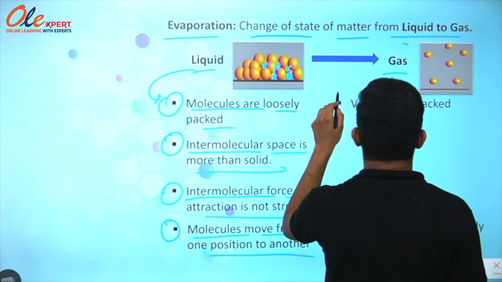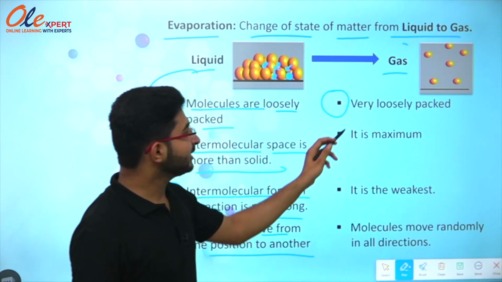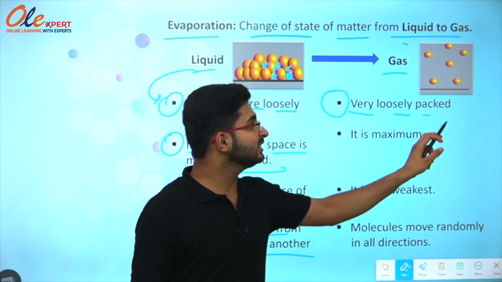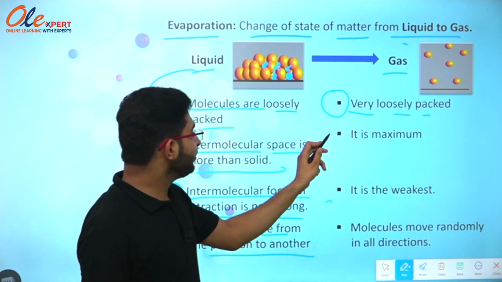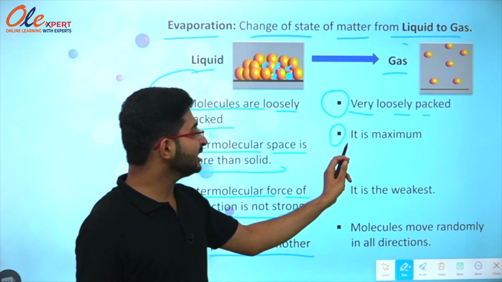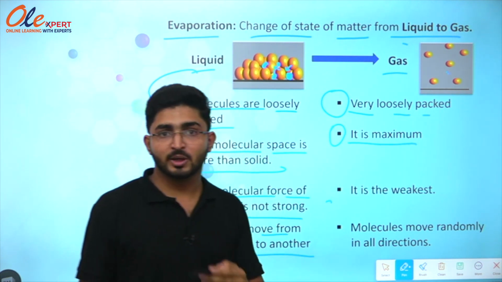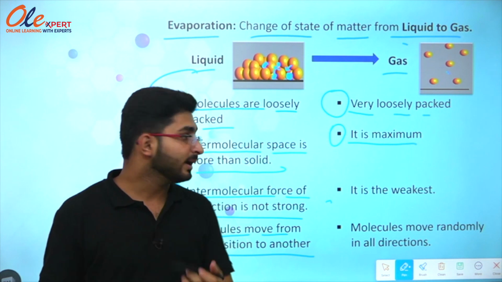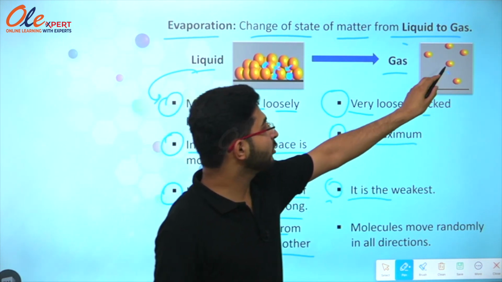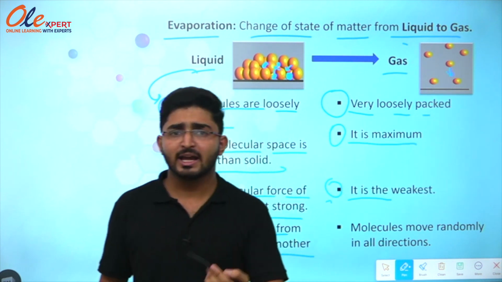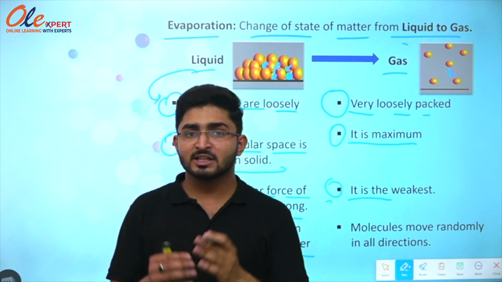Now we will study some points of gases. The first point is the molecules are very loosely packed. The second point is that the space between the molecules is maximum, so intermolecular space is very high. The next point is that the intermolecular force of attraction is weakest. But why? Because the intermolecular space is very high.